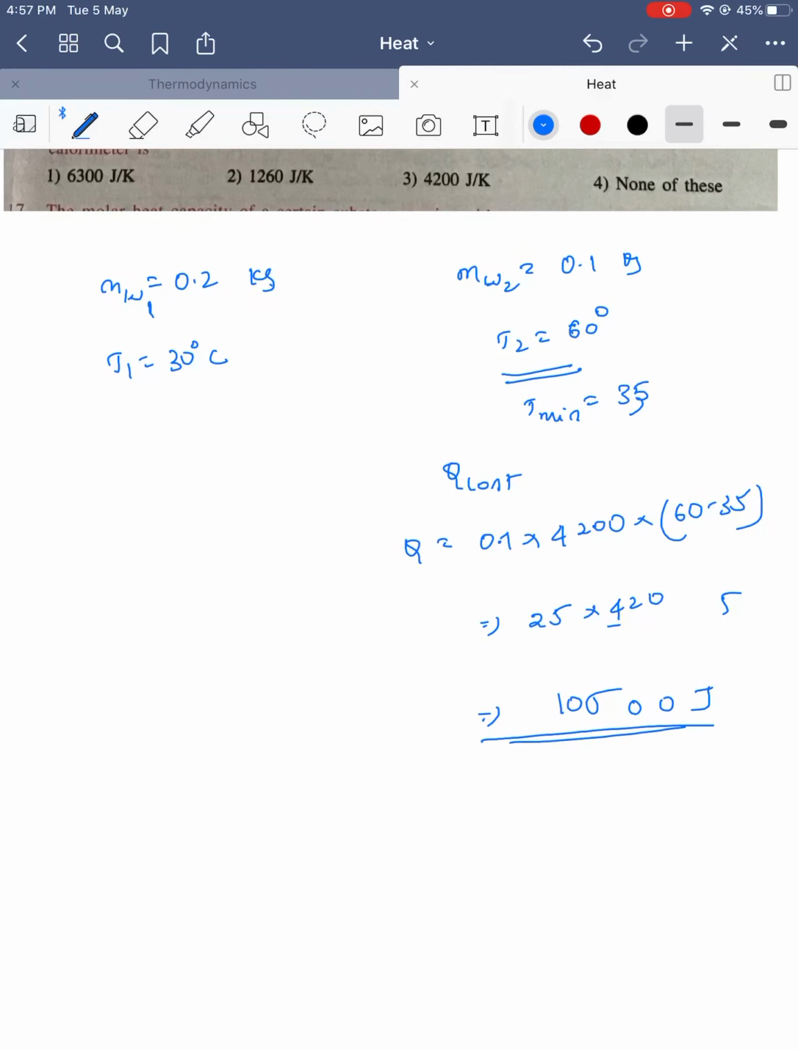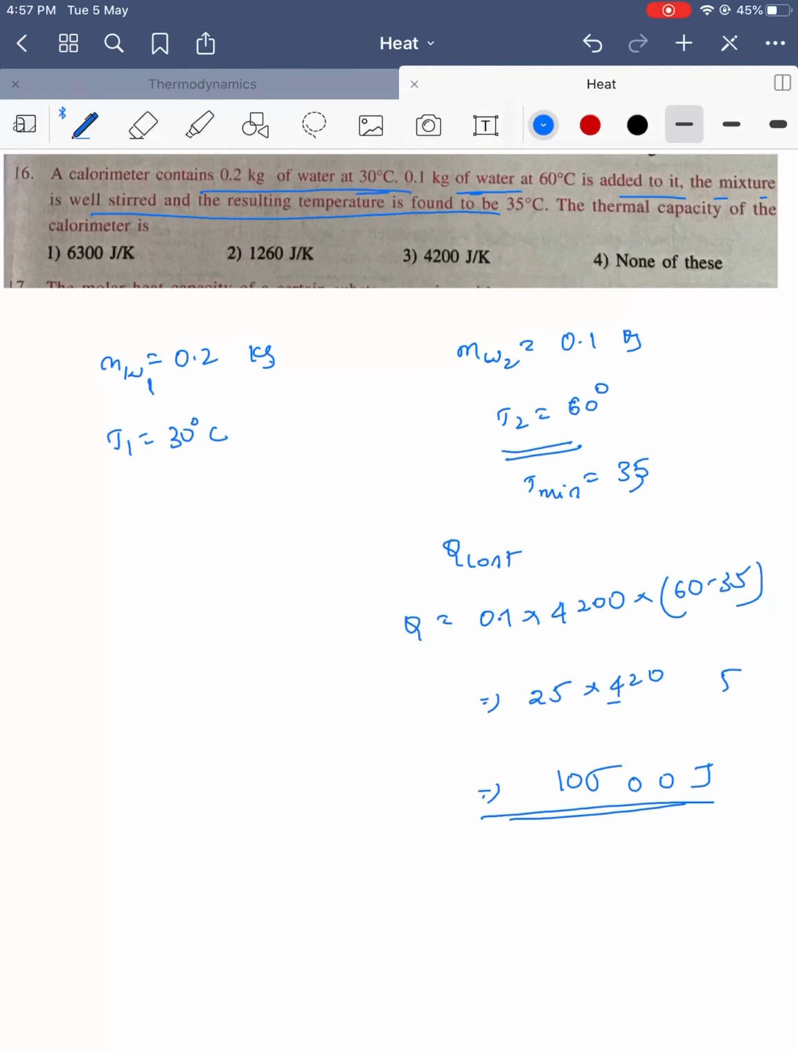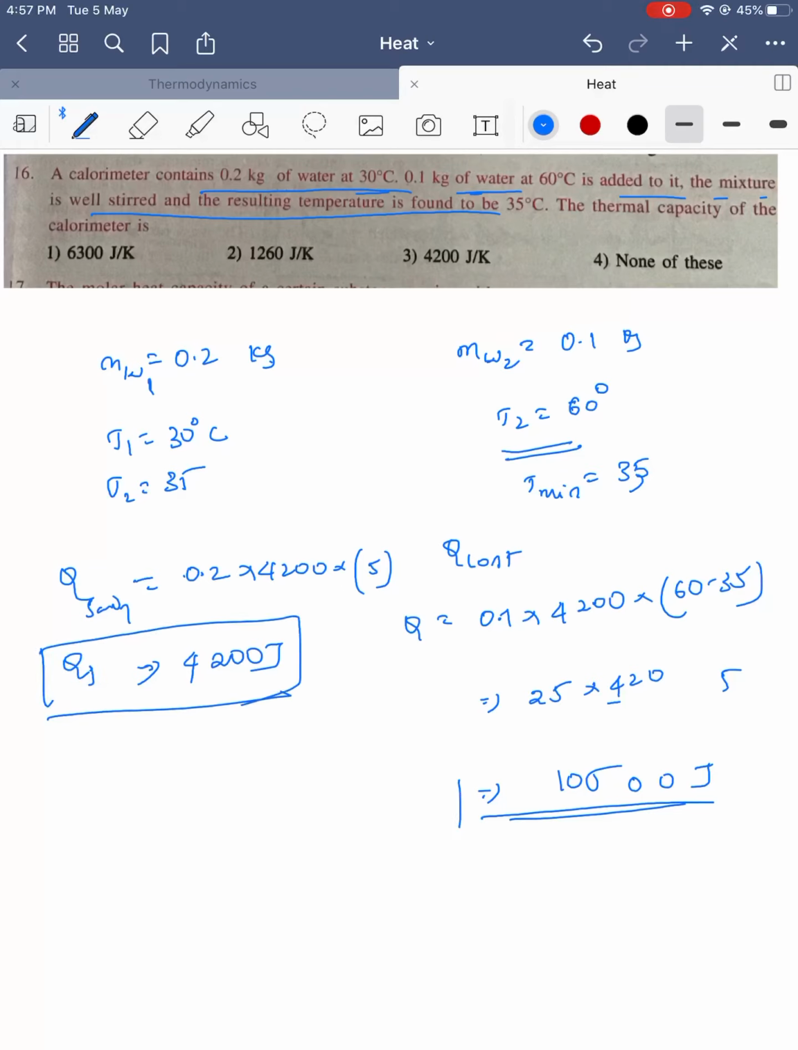So next, let's go to the other part. How much heat is gained? T2 is equal to 35. The gain part is m into s into 4200 into delta T. So 35 minus 30, 5, so it is equal to 4200 joules. So it gained 4200. How much did it lose? 10500.